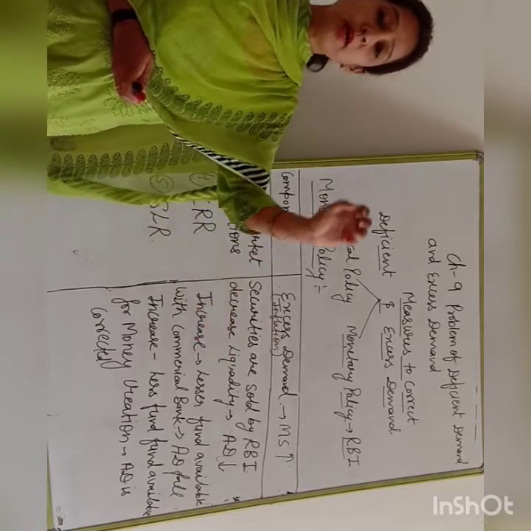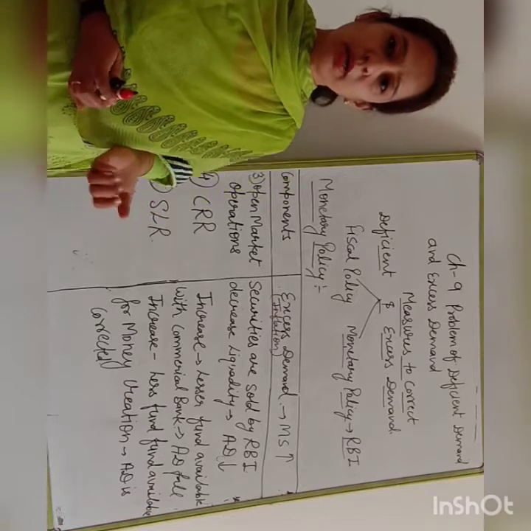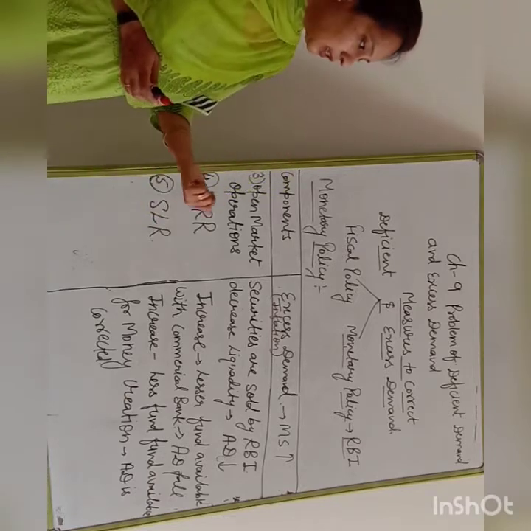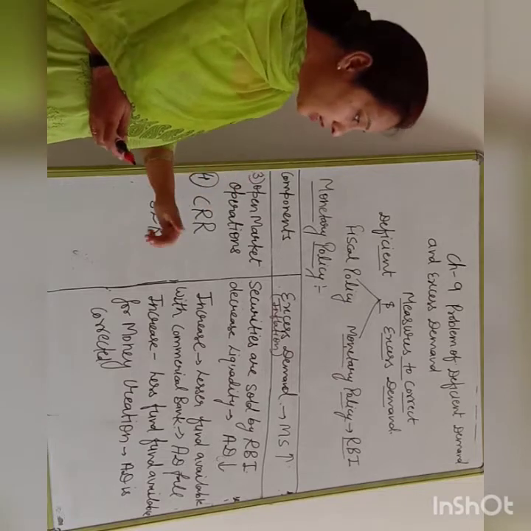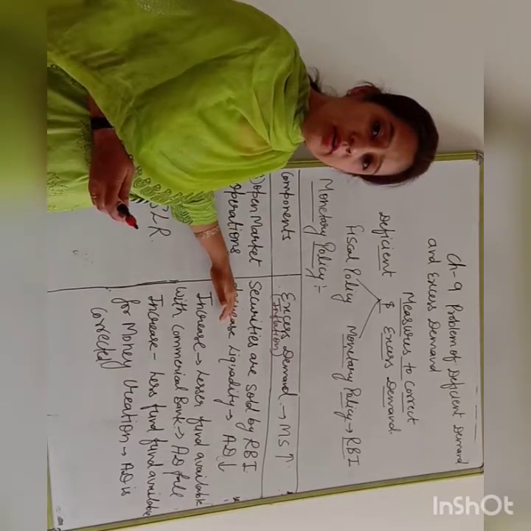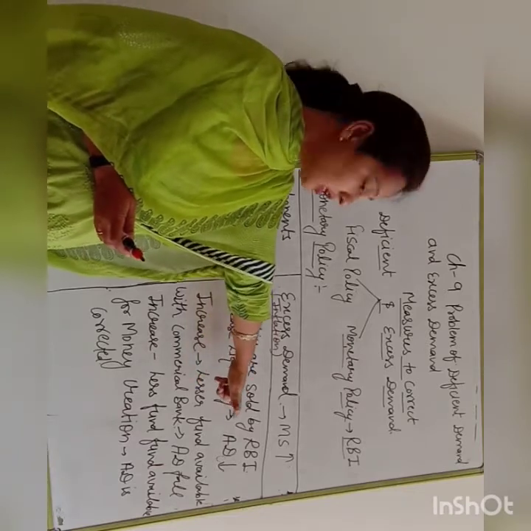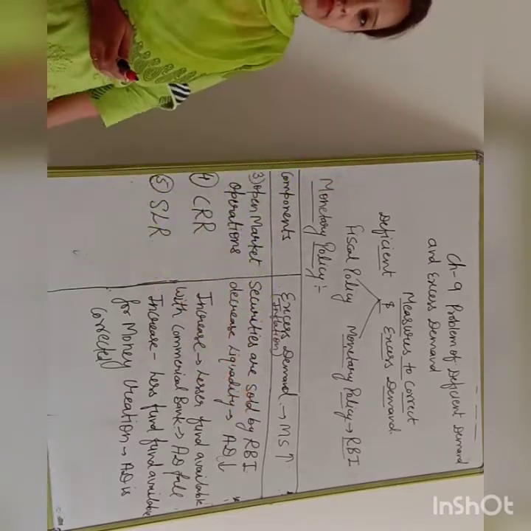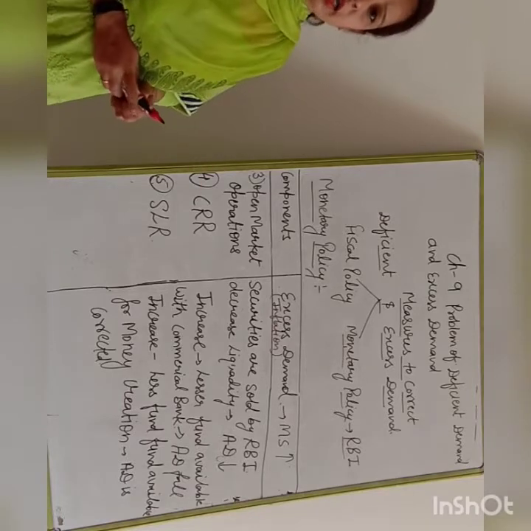It means the public has received funds from RBI by selling their securities. So higher liquidity increases the purchasing power, and through increasing the purchasing power, AD will also increase. Clear?